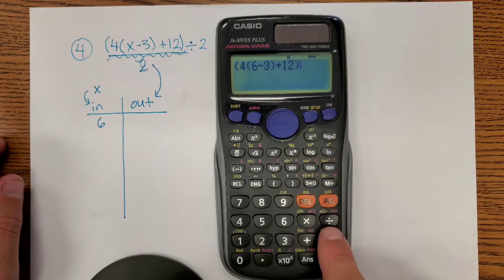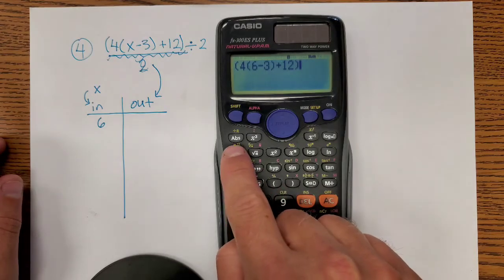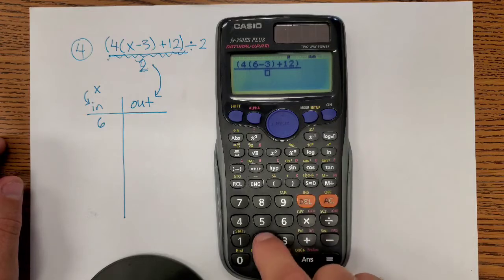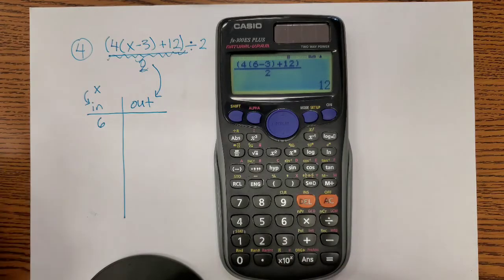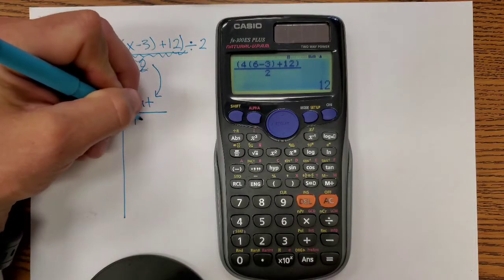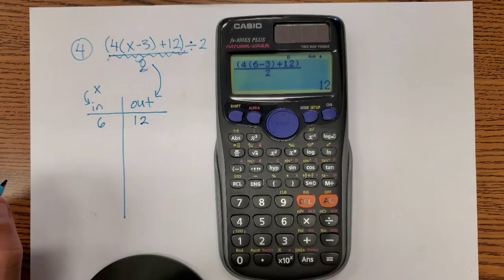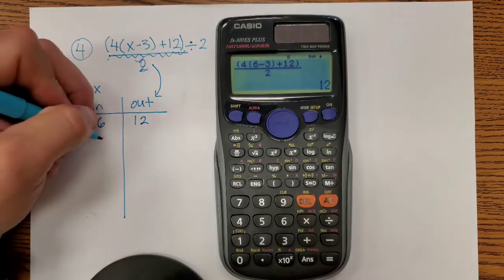So the division symbol's fine, or you can push this button right here. It's great. It actually puts it as a fraction, and then I could type 2. And you just press equal, and it does everything for you. So in goes 6, and out comes 12. How about the number 1?